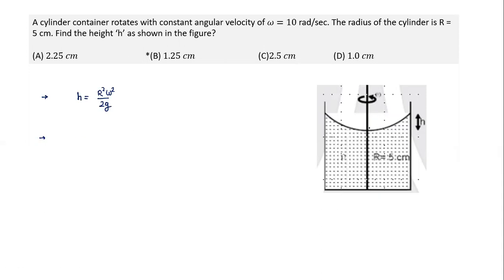Since it is circular motion here, rather than dy by dx, I can write the vertical distances as dh by dr. The same thing, dy by dx is equal to minus ax by g. In this case, ax is equal to minus r omega square. Acceleration in the horizontal direction is not constant, it varies with distance from the center. So it becomes equal to r omega square by g. And from here we can easily calculate, and we substitute this term and get an answer.